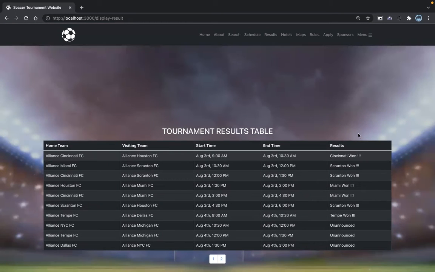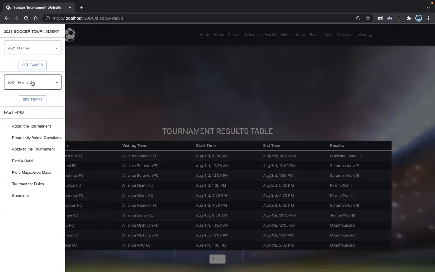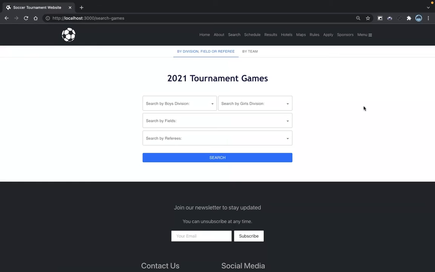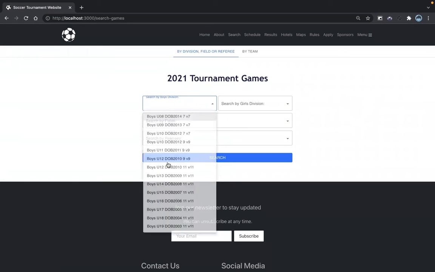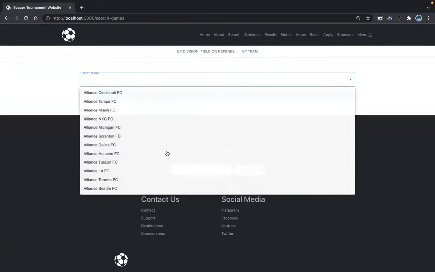And we have added a hamburger menu option also, through which we can search by games or by teams. We can search in the website by teams. It has all the other options also, like talk about the tournament, FAQs, find a hotel, and stuff. And we have added a search function to the menu bar also, which does the same thing, which lets us search in the website by the division, by boys division, girls division, and by the teams.